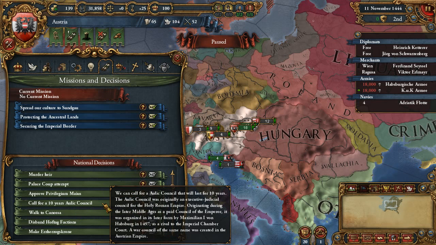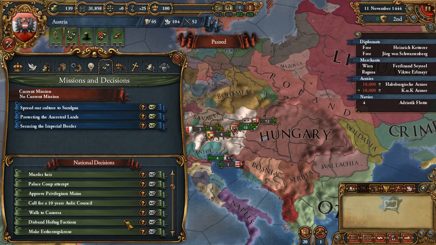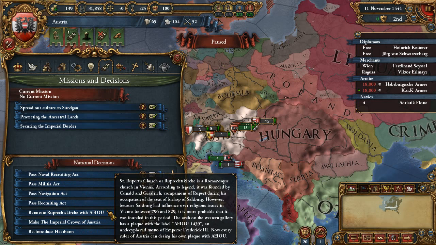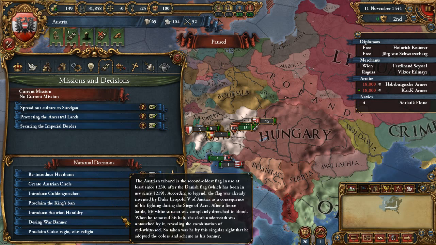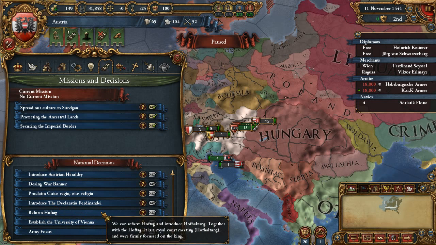Aulic Council. Huh? The event Aulic Council happens. That's not it. Renovate. Introduce Heeresbahn. Reform Hoftag.